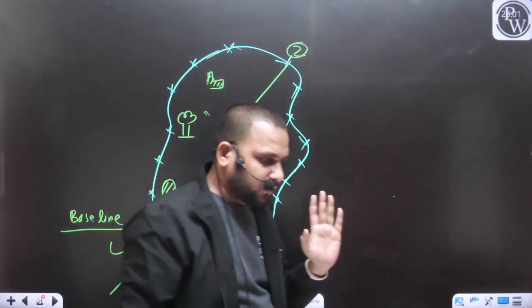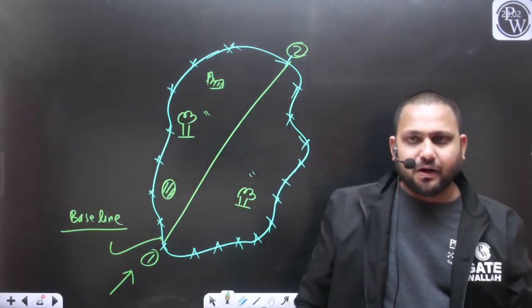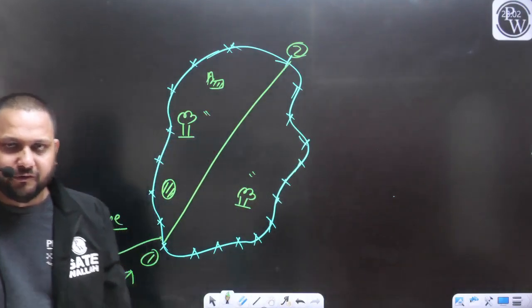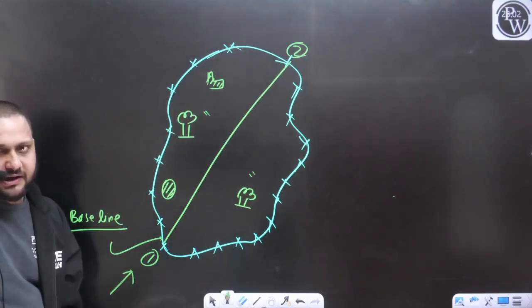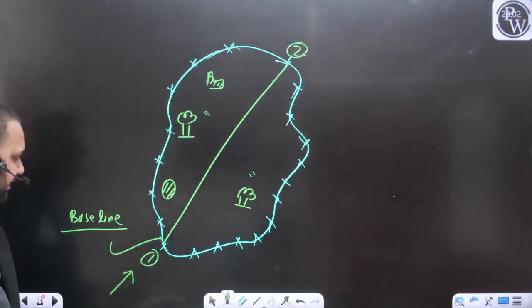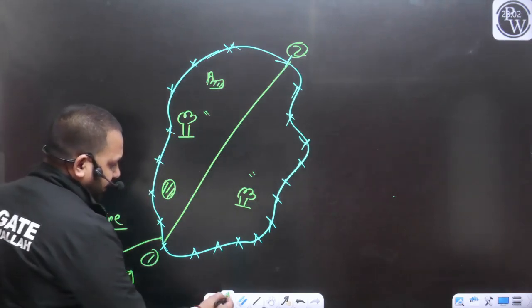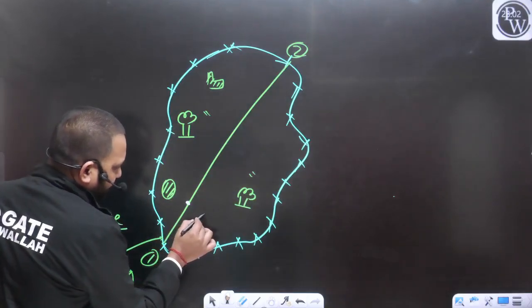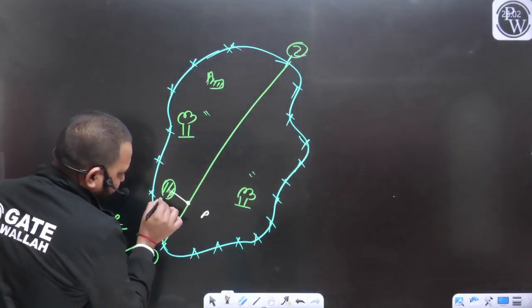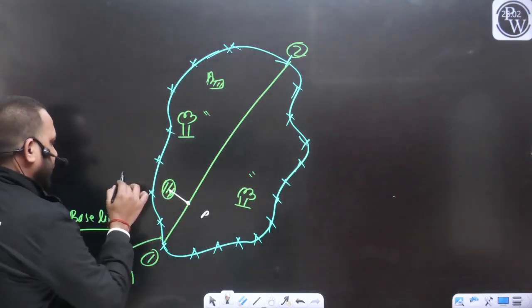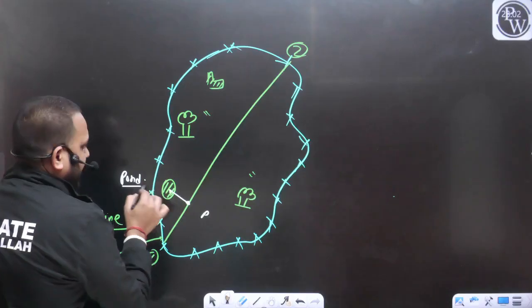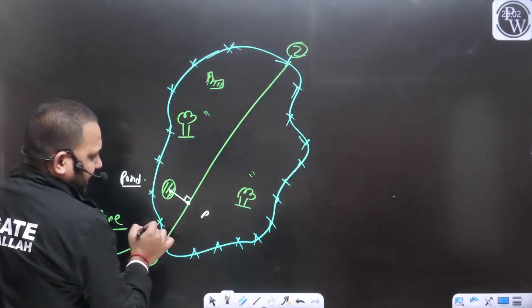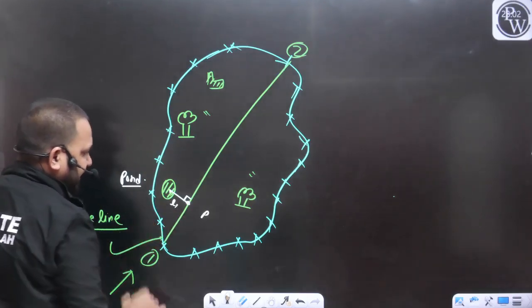Now I think there is no confusion. So now how can we collect all the detail? Let's see. When I was moving from station 1, I located a point P, and with the help of the point P, I have taken an offset to locate this pond. This offset is at an angle of 90 degrees, and this length we have measured.